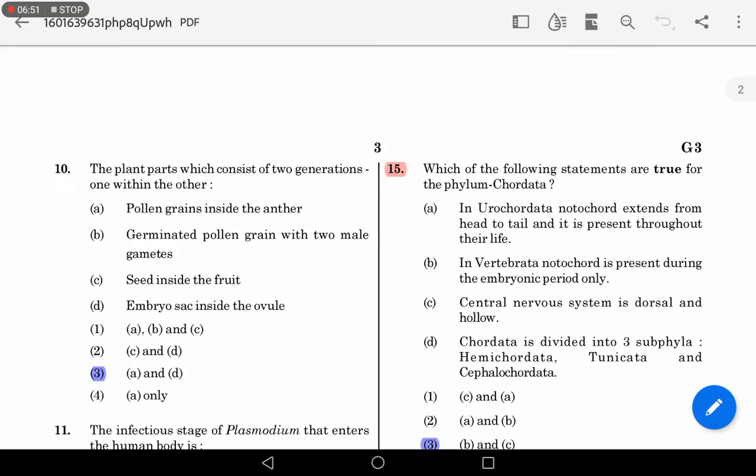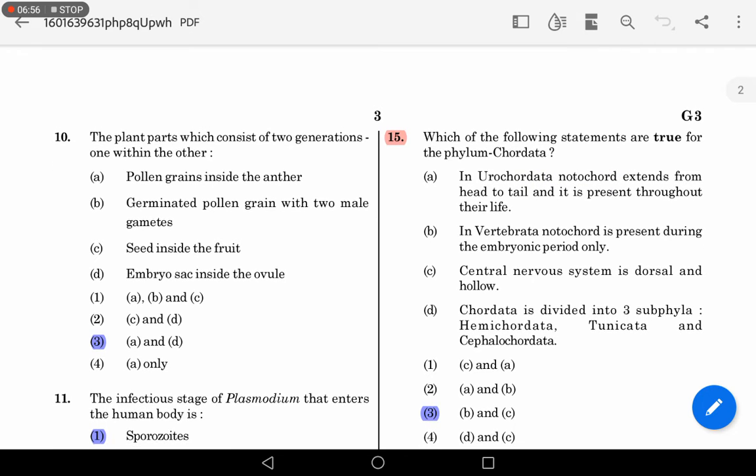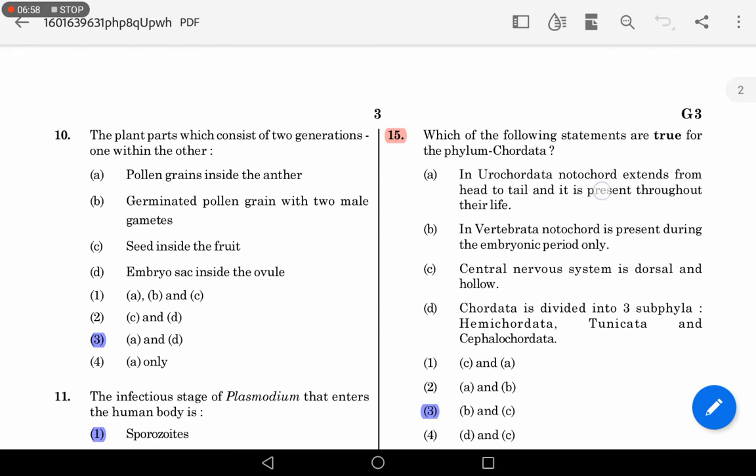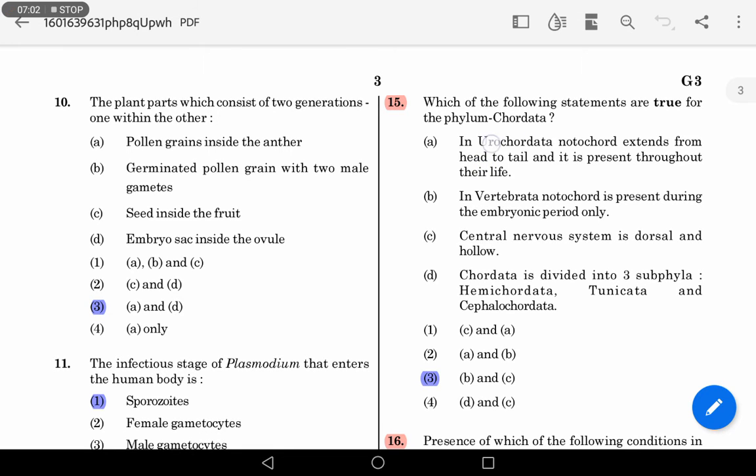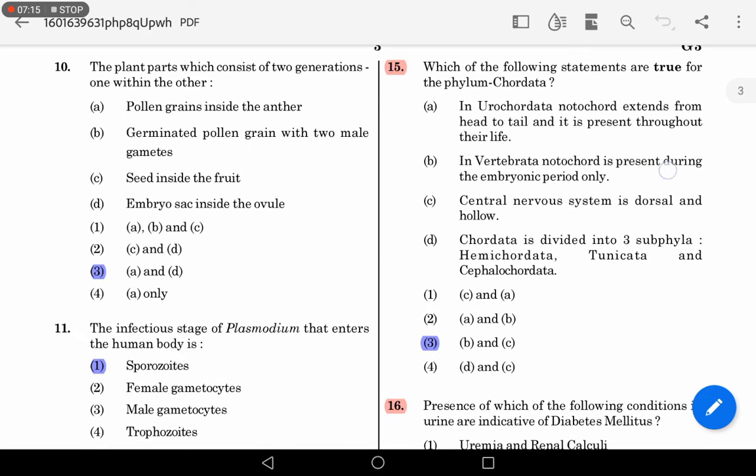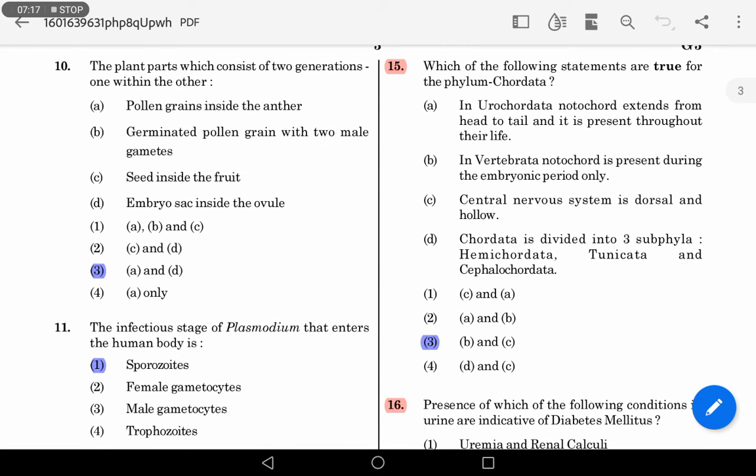Next question, which of the following statements are true for the phylum Chordata? In Urochordata, a notochord extends from head to tail and is present throughout their life. This would have been correct if Urochordata is replaced by Cephalochordata. In Urochordata, the notochord is present only in the larval tail. In Vertebrata the notochord is present during the embryonic period only, because in later stages it is replaced by the vertebral column.